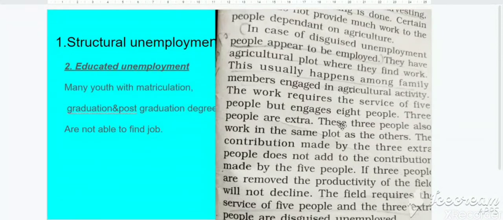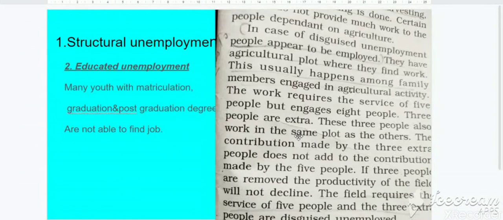3 people are extra. These 3 people also work in the same plot as the others. The contribution made by the 3 extra people does not add to the contribution made by 5 people. If 3 people are removed, the productivity of the field will not decline. Look, if the extra 3 are removed, the productivity of the field will not decline. The field requires the services of 5 people and 3 extra people are disguised unemployed. Clear the definition of disguised?